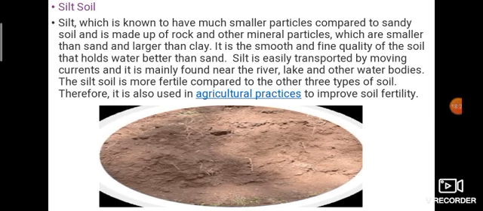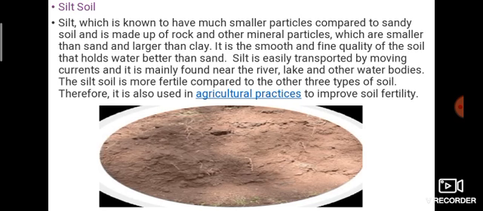Which means silt soil is found near water bodies, like a river, lake. Then silt soil is more fertile compared to the other three types of soil. Fertile means it has rich nutrients, highly fertile and hence suitable for agriculture. Therefore, it is also used in agricultural practices to improve soil fertility.